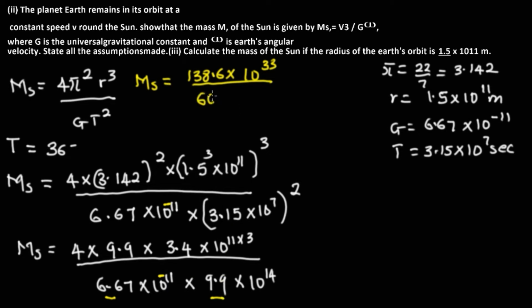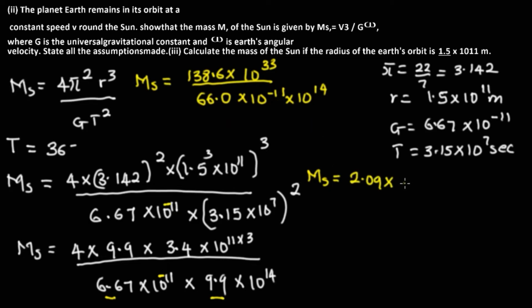I normally approximate them to the nearest thing, and we're going to be left with the powers 10 negative 11 times 10 raised to the power of 14. So we will now say that Ms is equal to 138.6 divided by 66.0. On doing that, we're going to have 2.09.